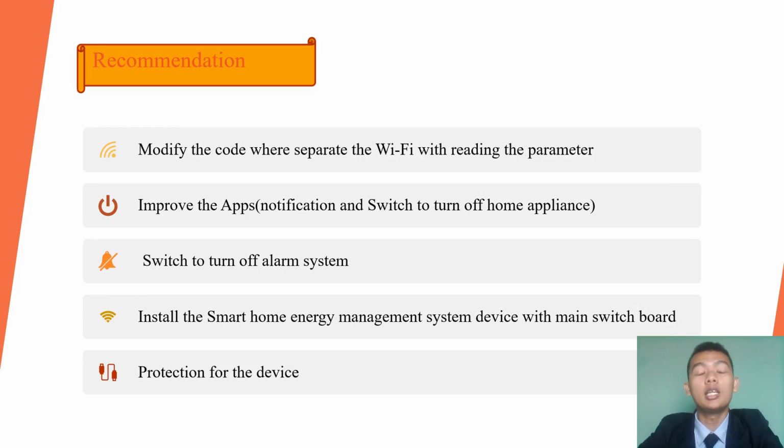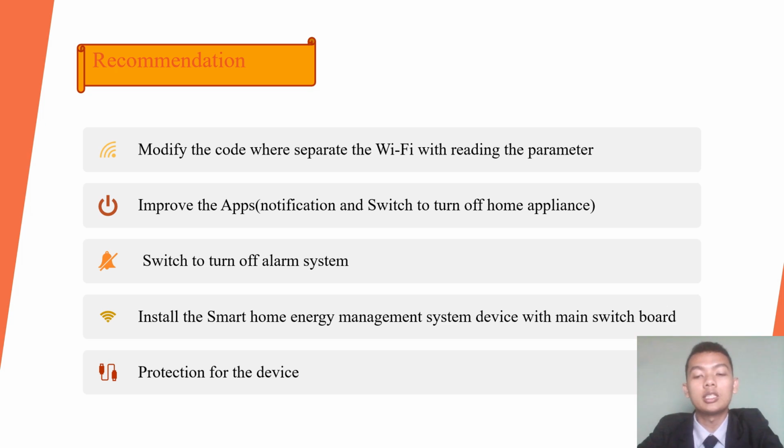To overcome the limitations, there are several recommendations. For the Wi-Fi, the device needs to modify the code to separate the Wi-Fi from reading the parameter. Next, the app needs to be improved, where the device needs a manual switch inside the app to control every component. Next, the device will be improved by adding a manual switch for the alarm system, so the user can turn off the alarm without waiting for the alarm to turn off automatically. Next, the device needs to be installed at the main switchboard to get the actual reading of energy used by the residential.